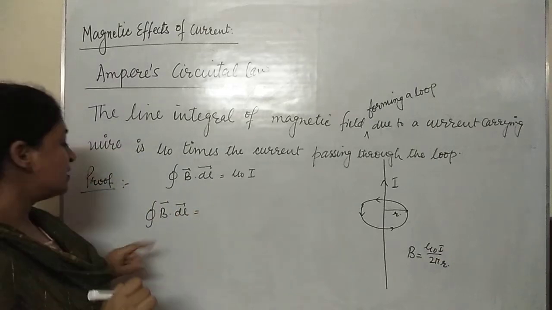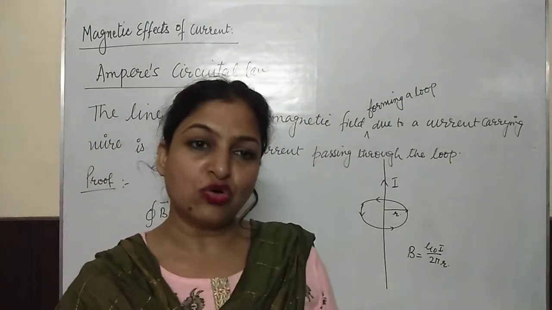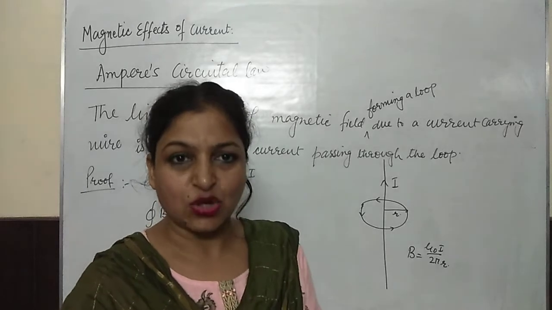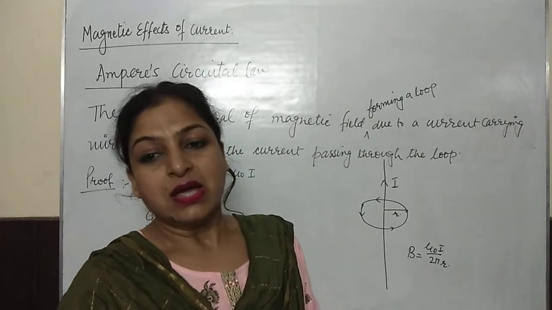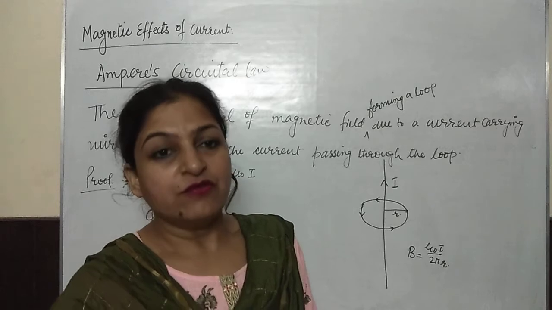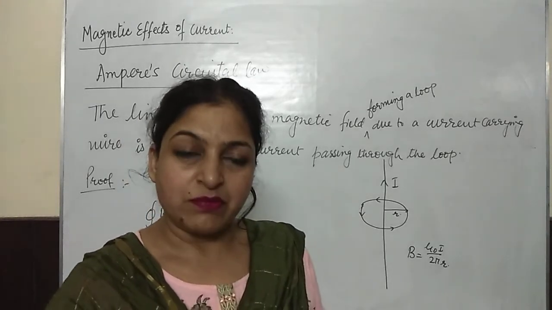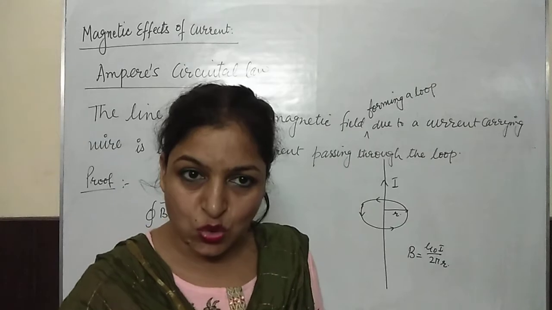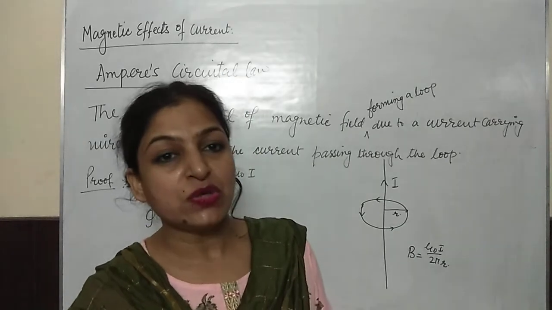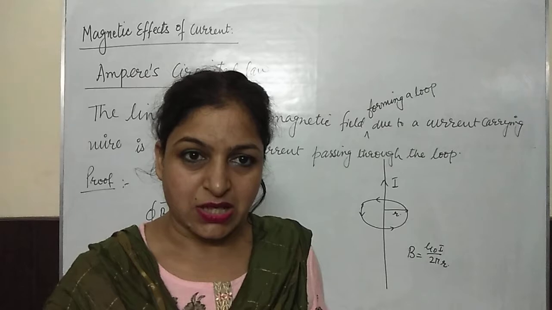As in the case of Gauss's theorem, we considered closed areas. In order to apply Ampere's law, Ampere circuital law, we need Amperian loops, meaning closed loops. Area I am not going to consider. So closed loops may have an open area.